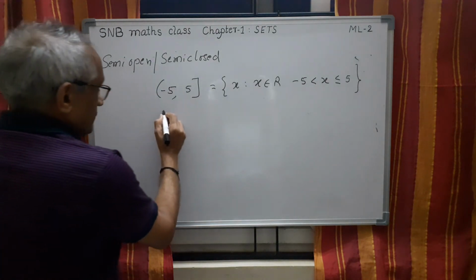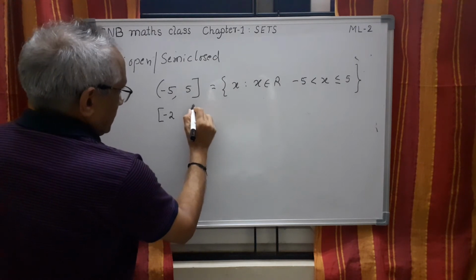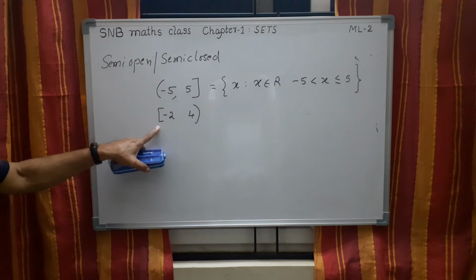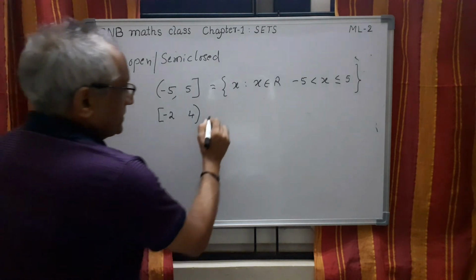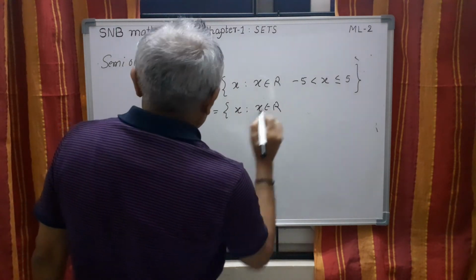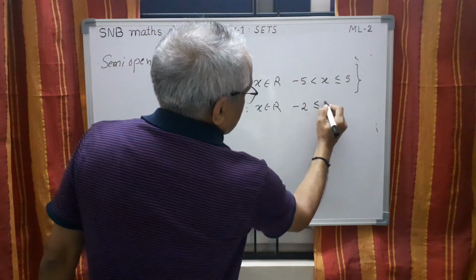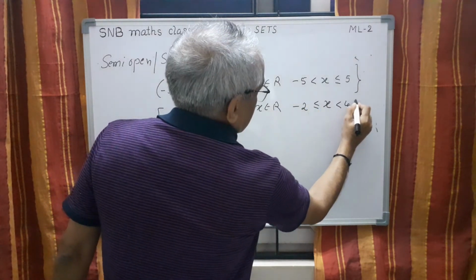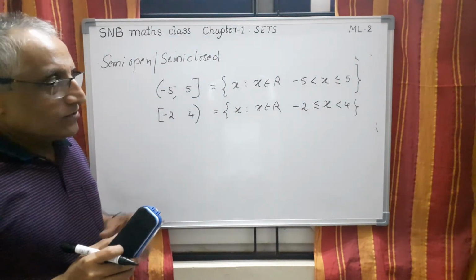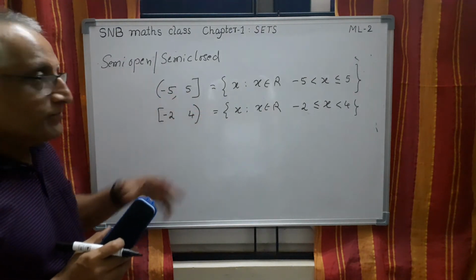Same way I can also write, say, minus 2 and 4, like this. Here it is closed on the left side, that is the lower end, and the upper end is open. So we write x such that x belongs to R, then minus 2, then here I have to use the equality sign, then x, then 4. So this is the semi-open and semi-closed interval type. So first one is open, next closed, then mixed, semi-open, semi-closed.